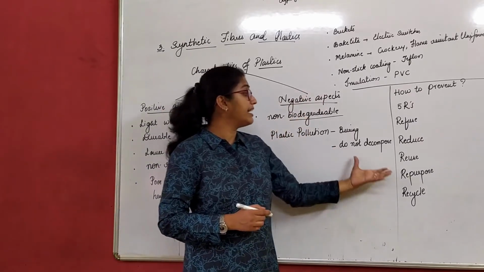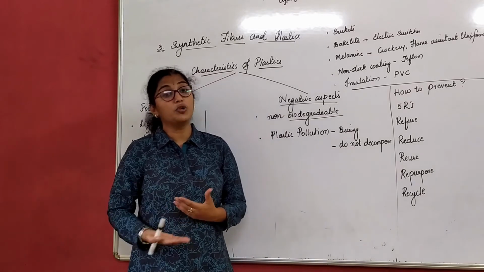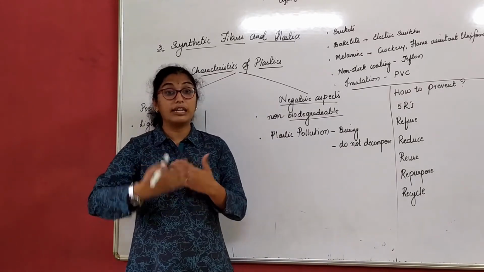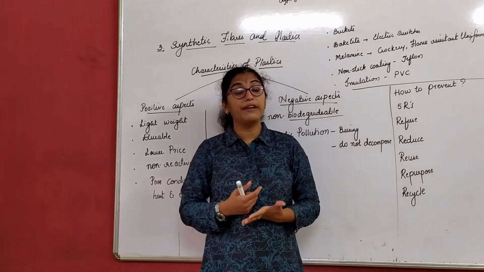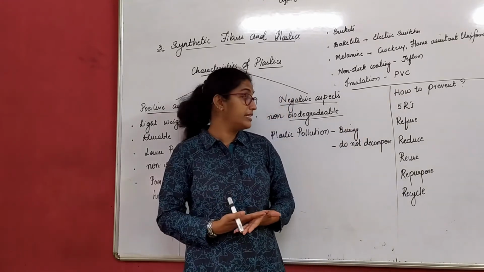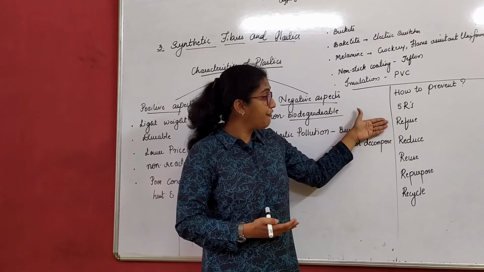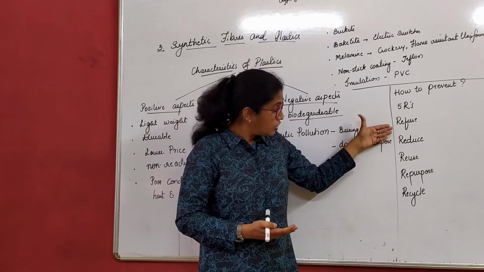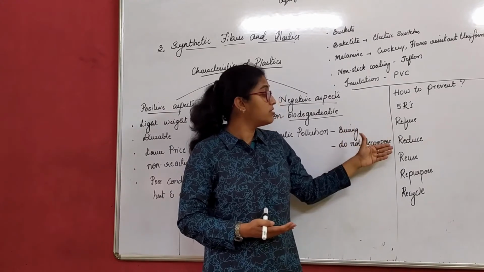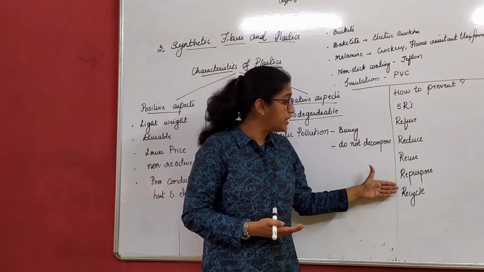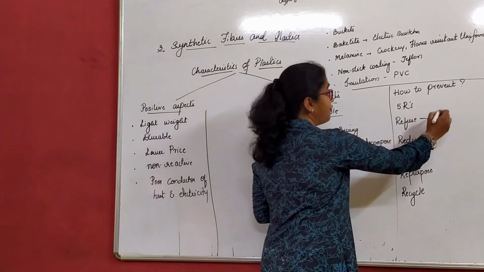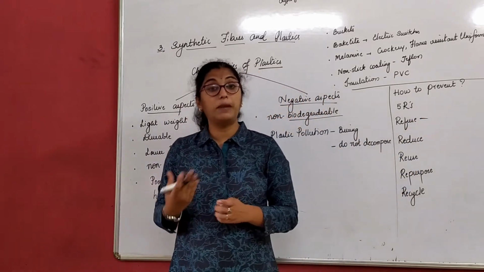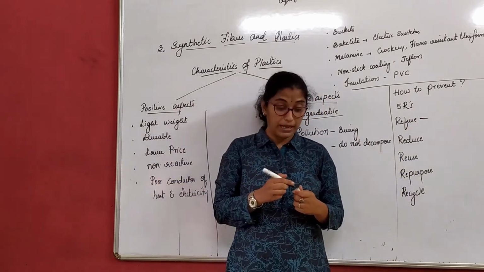Now since there are negative aspects of plastic, how to prevent them? How to control them? We have 5 R's to prevent the use of plastics. Now what are those? Refuse, reduce, reuse, repurpose and recycle. Now what do we mean by this? Refuse. Refuse using plastics or say no to plastics.